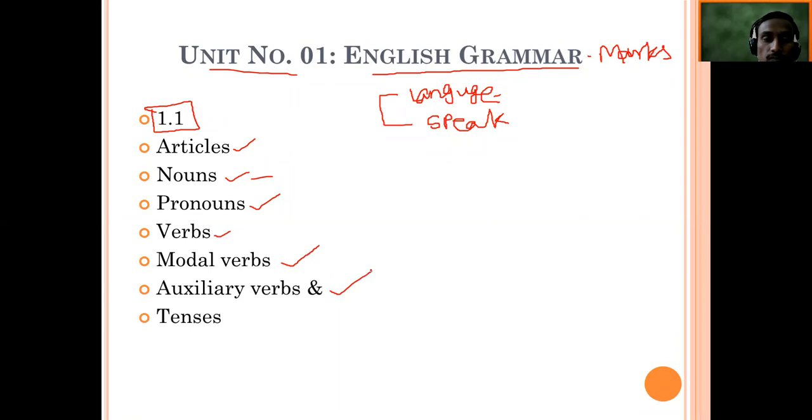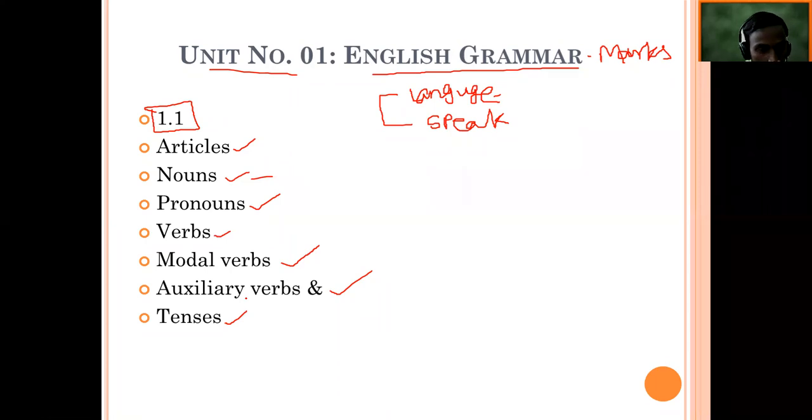So which are auxiliary verbs? Auxiliary verbs are like am, is, are, was, were, do, does, did, then have, has, had. These verbs are called auxiliary verbs, and we will learn about their use. And again, an important part will be tenses. Basically there are three types of tenses, and there are subtypes as well that we will be learning.